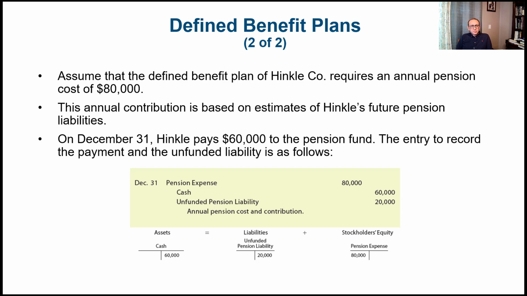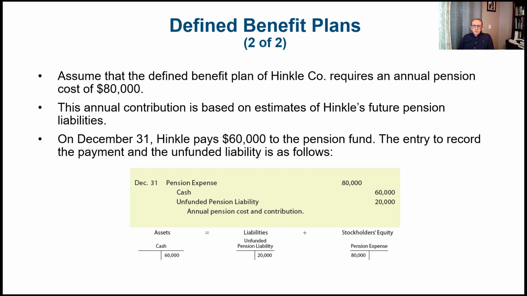Assume that the defined benefit plan of Henkel Company requires an annual pension cost of $80,000. The annual contribution is based on estimates of Henkel's future pension liabilities. On December 31st, Henkel pays $60,000 to the pension fund. The entry to record the payment and the unfunded liability is as follows. Usually the employer would not pay all the pension expense because it's not as urgent as in the defined contribution plan.